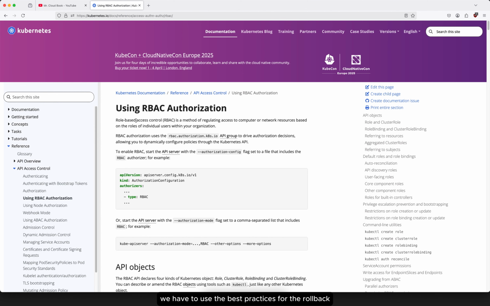So what are the best practices for RBAC? Follow the principle of least privilege. Separate the roles by environment stages, like dev role, staging role, test role, production role. Audit and review the RBAC access policies regularly using the auth can-i option. That is a command, I will talk about it. Namespace isolation: combine role-based access control with Kubernetes namespaces for further isolation.